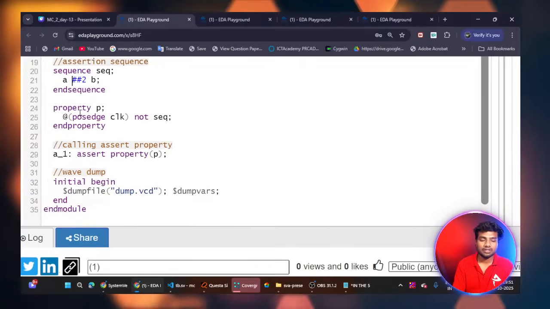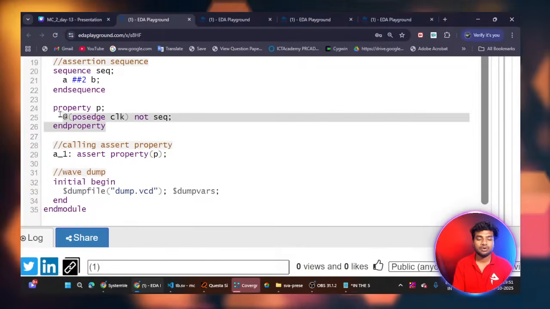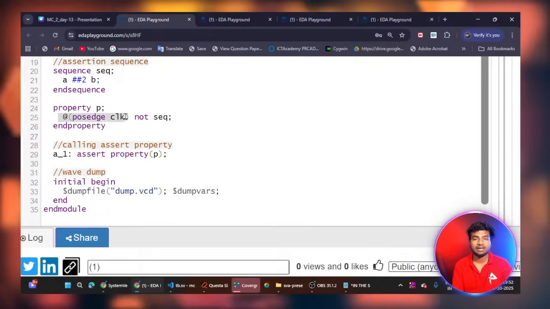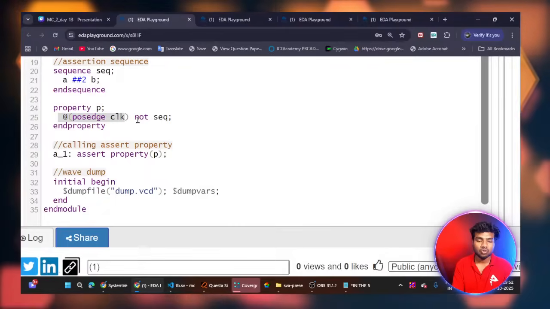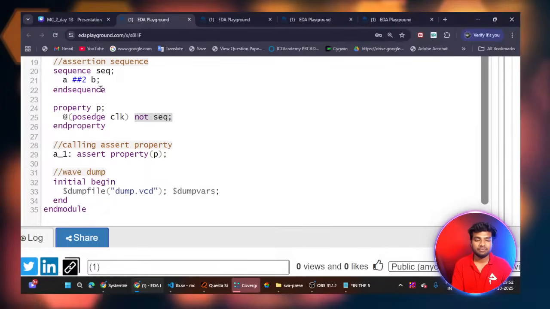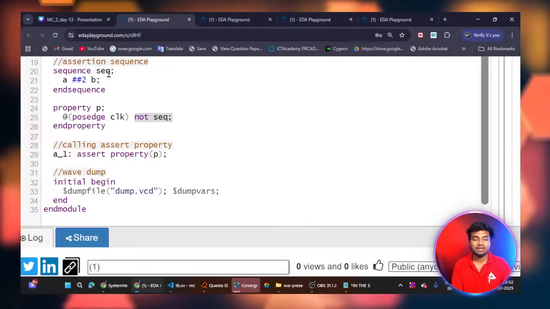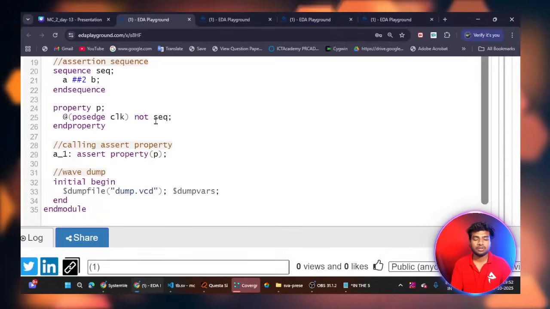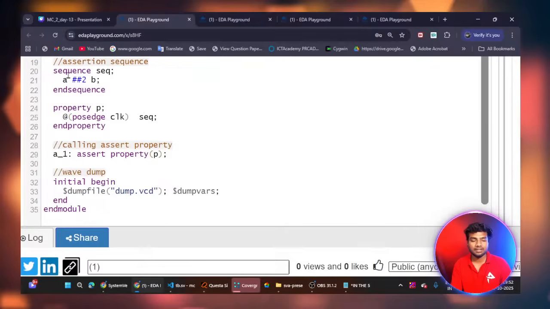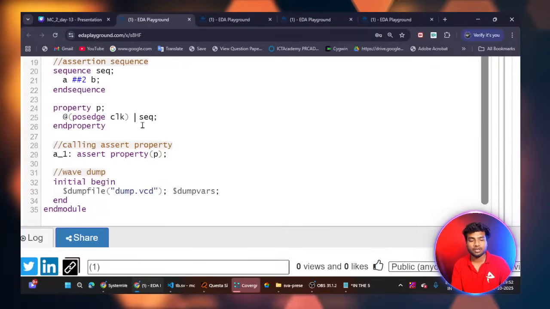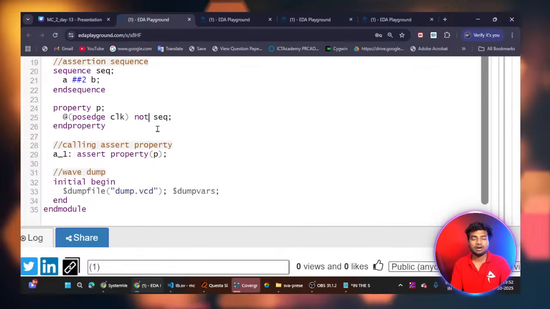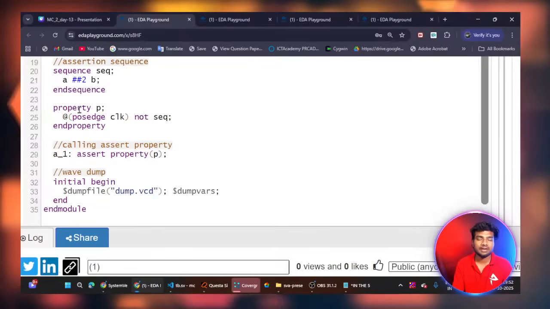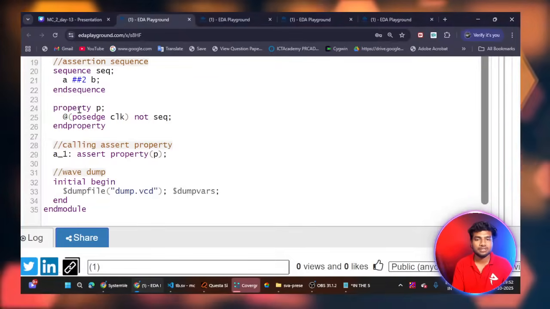Okay. So inside my property, this is my property syntax, property name. You can see here I am using the clock, so it will check at every passage of clock. You can see here the not. If I didn't write any not, I am simply calling this sequence inside my property. But I am using not here. It means not of this sequence. If not of the sequence is happening, our assertion is passed. If not of the sequence is not happening, our assertion is failed.